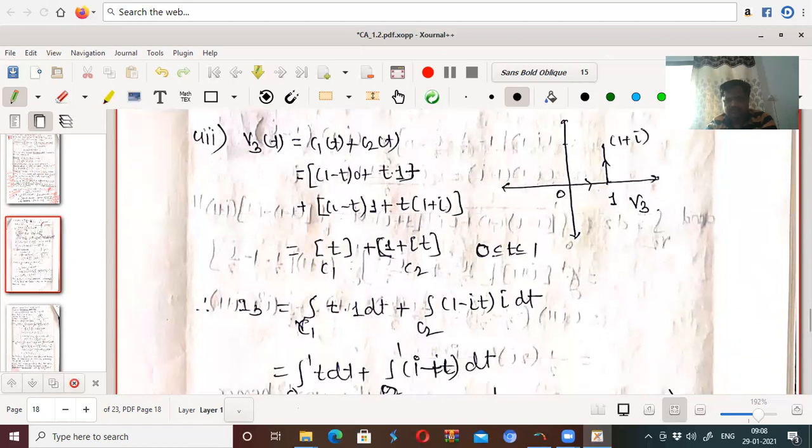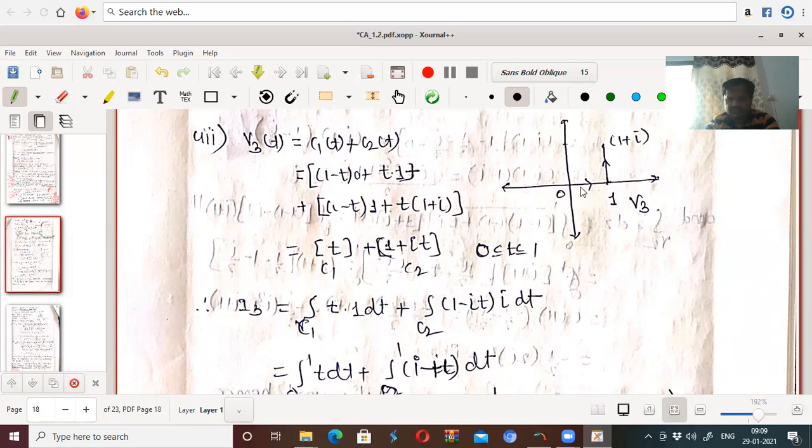Directed line segment from 0 to 1 and 1 to 1 plus i means you have to obtain this line integral over C1 plus C2. So we will find the integral along the first curve and then the integral along the second curve, along C1 and along C2. So first, the integral over C1.